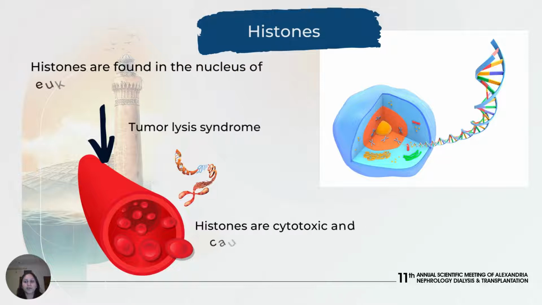Crystal-independent mechanisms of acute kidney injury are due to histones and cytokines. Histones are found in the nucleus of eukaryotic cells. They are basic proteins that combine with DNA and help condense it to chromatin. During tumor lysis syndrome, extensive quantities of extracellular histones are released into the circulation, causing cytotoxic and endothelial injury, leading to acute kidney injury in tumor lysis syndrome.